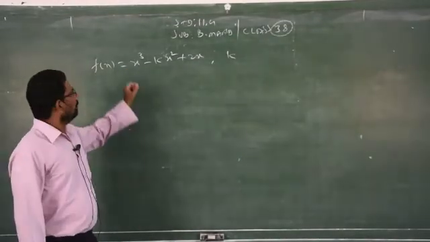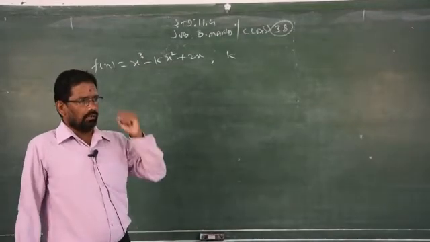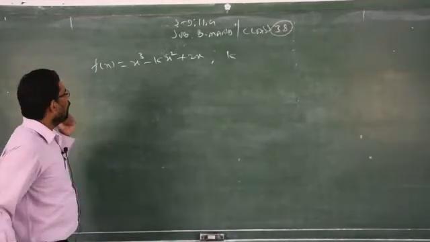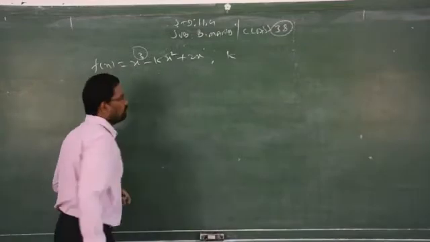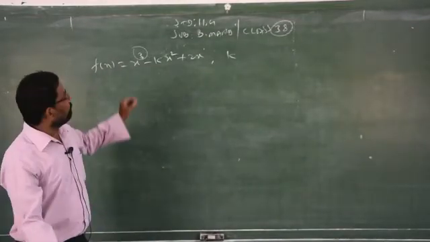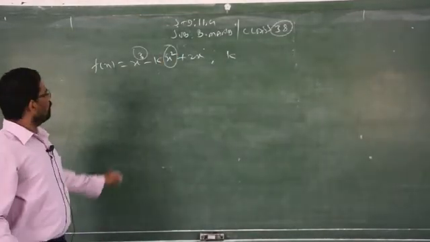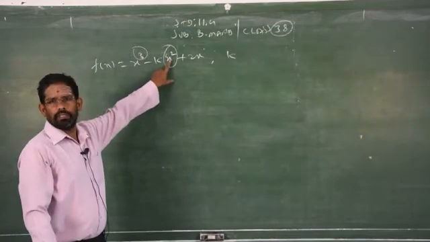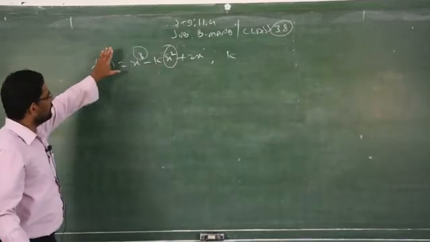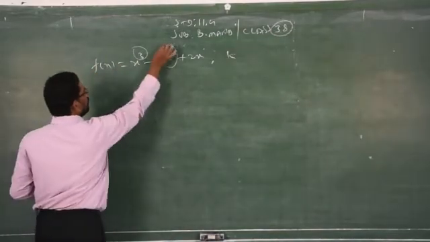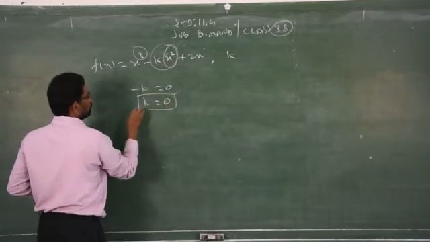3. So, if the power of x is odd in an algebraic expression, it always shows what? Odd function. But here the power of x is cube, here the power of x is how much? 1. That's why it is already given that the function f is an odd function, therefore there is no question of x power square, x power 2 appearing in an odd function. It is not possible. Why is it not possible? Because it is given already as an odd function, therefore this term will be equal to what? 0. So therefore k is equal to 0.